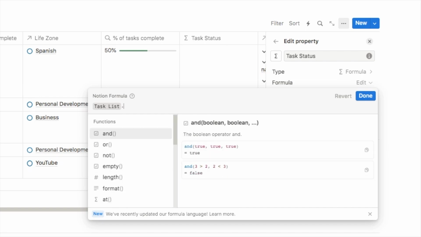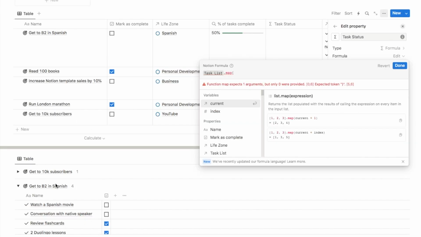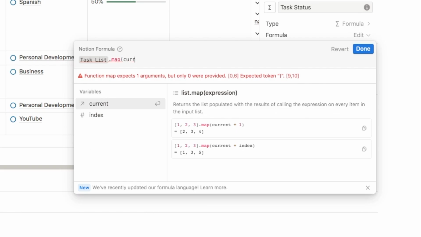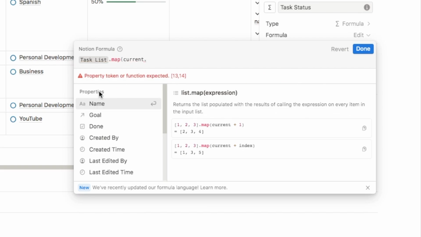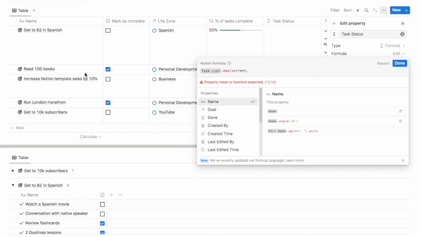We're then going to write .map like this and open a parentheses. So what this map function does is it essentially is just allowing us to say which property within that database we actually want to grab. You then want to write the word current dot. And then, as you can see here now, the properties in the sidebar are no longer the properties in the goal database, which is actually the database that I'm writing a formula in, but it's now showing me all of the properties within our task list database.